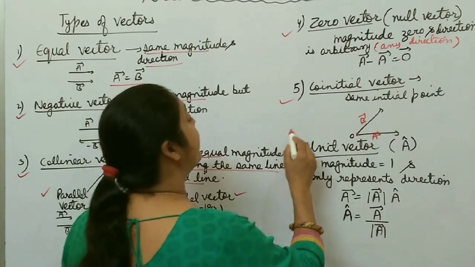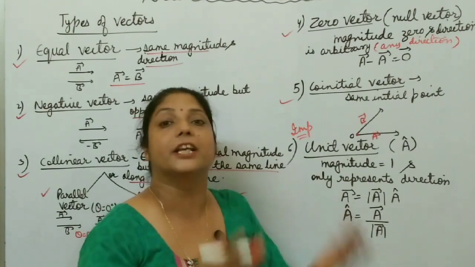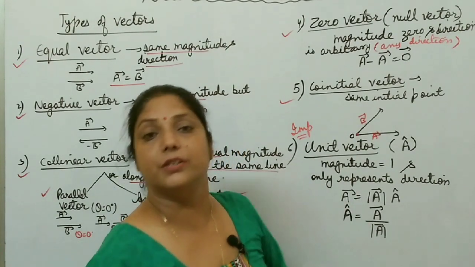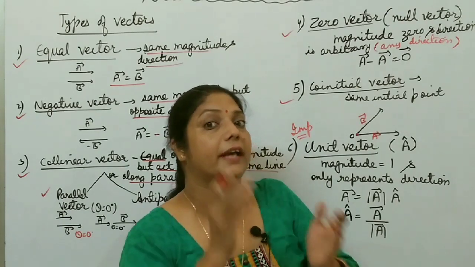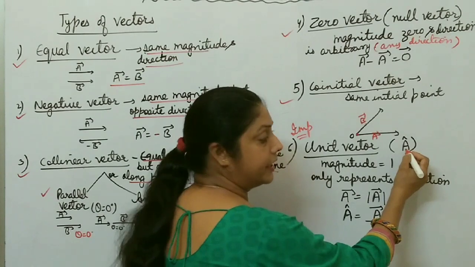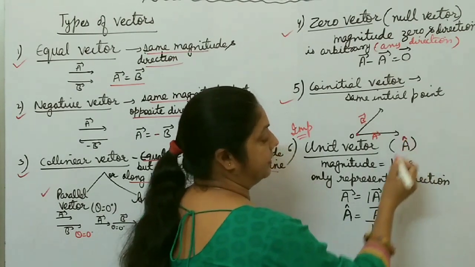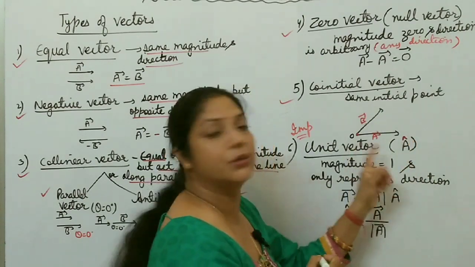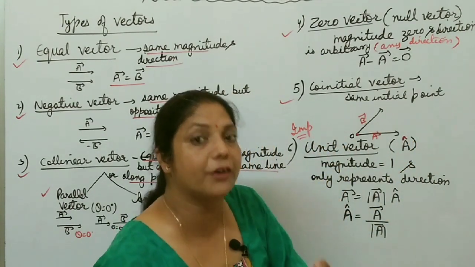Then the most important type of vector is unit vector, also called directional vector. This unit vector is used for what? Used to represent the direction of any vector. It is represented by, suppose A is any vector and over this A there is a cap. This A cap represents unit vector. Unit means its magnitude is what? 1.